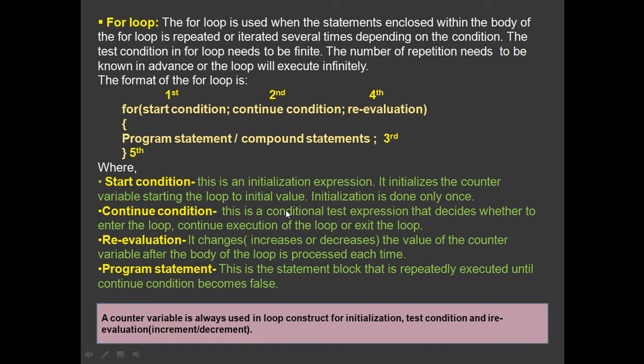So the first case is if the condition is true, then you can enter into the loop to execute this program statement. Or if the condition, after you increment it, is still true, then you can continue execution of this loop. Or if this condition becomes false, then the body of this for loop within these curly braces will stop execution, and it will come to number 5, that is the end of this loop, and then it will move on to the next statement.